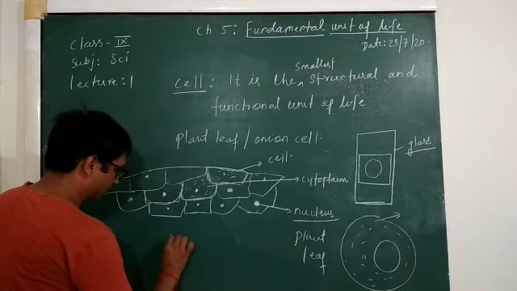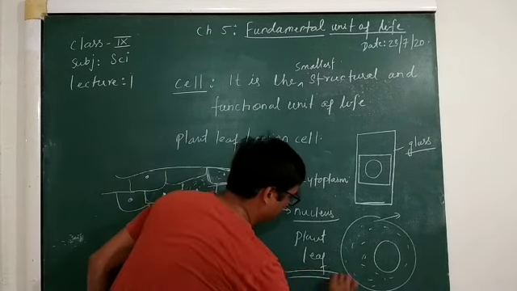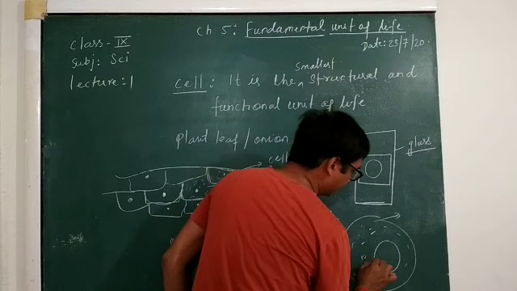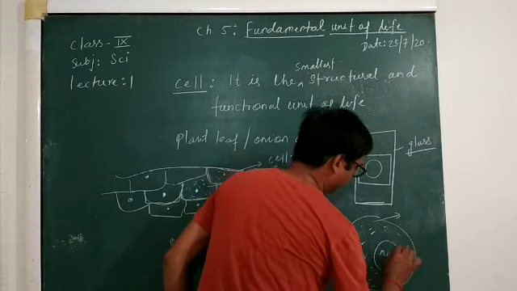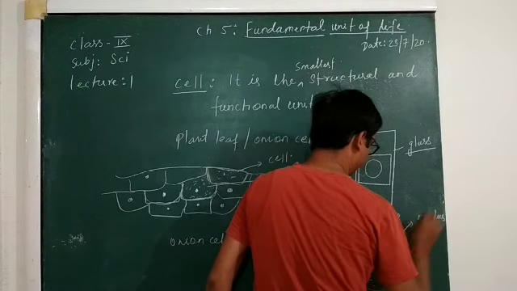Okay, this is onion cell and this is plant leaf. So this is nucleus, you can call it nucleus.